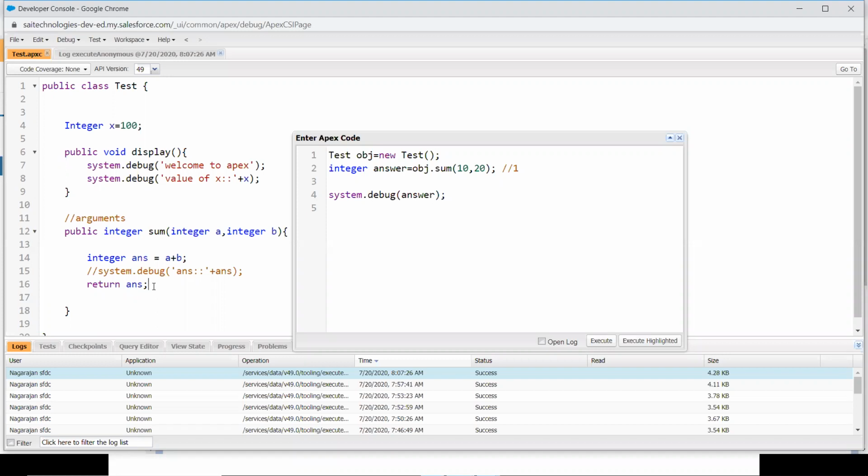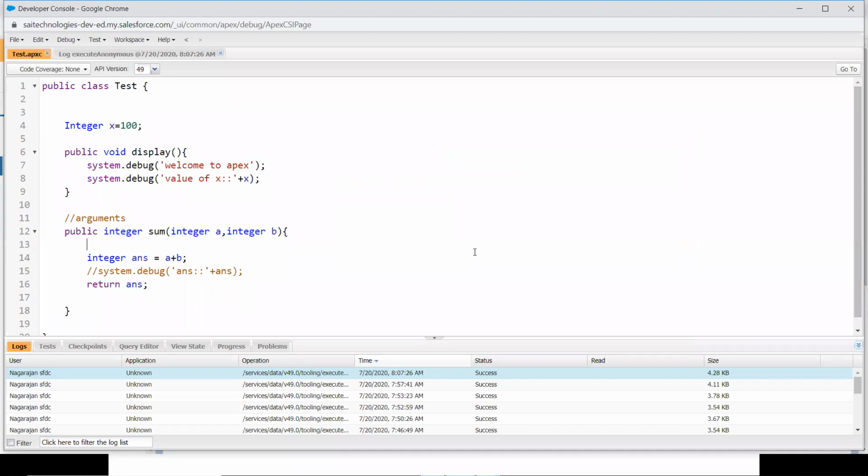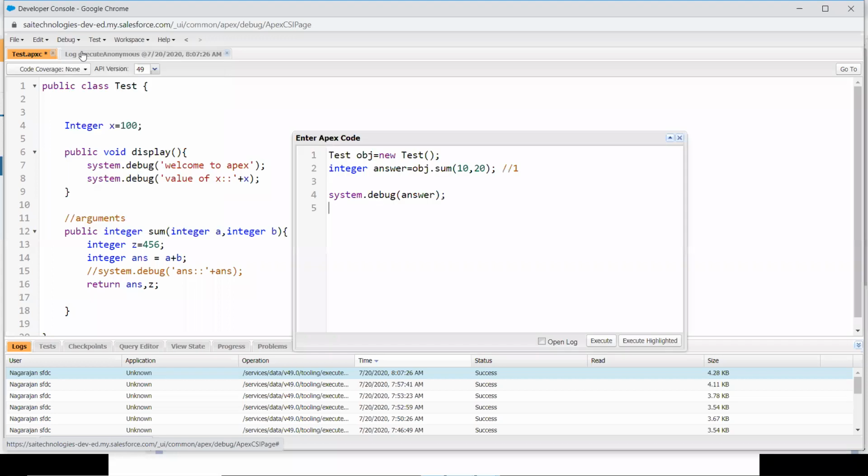Here comes the next thing. Okay, I have another variable. Let's see a couple of things over here. I'm going to declare another variable, z equal to 456. I need to return 2 values. Currently this function is returning only one value, that is answer 30 is being transferred back. I'm going to give ns comma z. I need to return 2 values. Is it possible to return 2 values from a function?